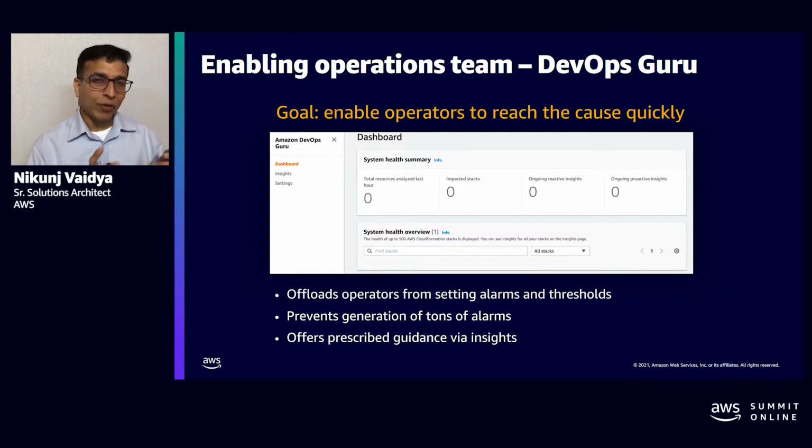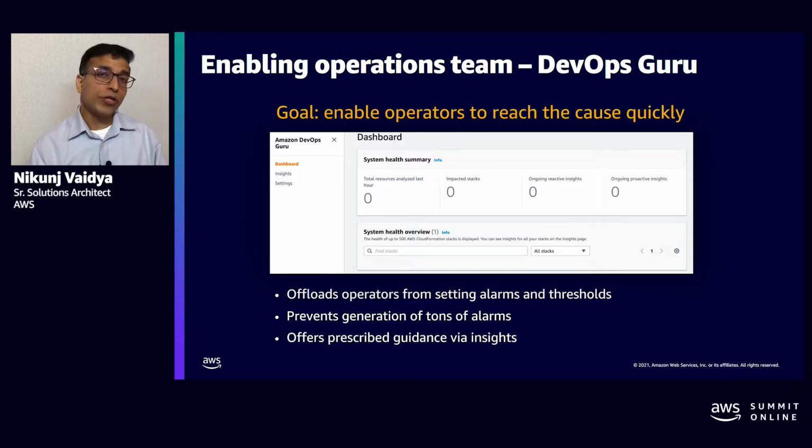As you can see, we don't have continuous graphs or gauges or even running counters. And the reason is because we want to offload the operators from monitoring the system health. DevOps Guru monitors the system health on your behalf, and only when it detects an anomaly, that is the time when it will generate an alert for the operator so that the operator can investigate and go through the dashboard to study what the issue is, and based upon that can take corrective actions.